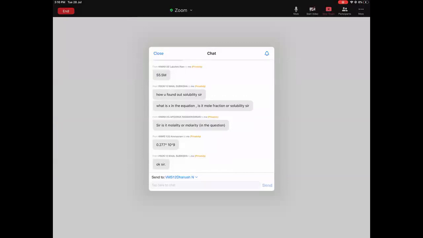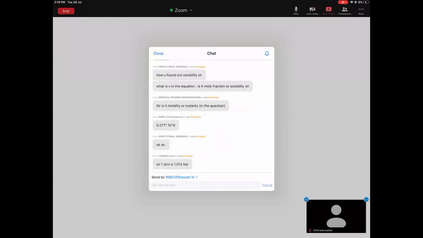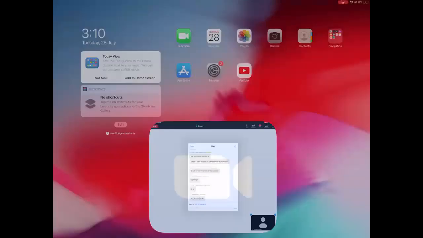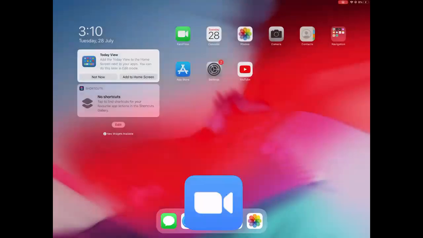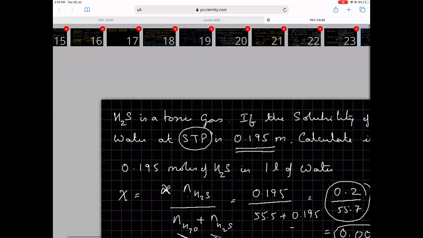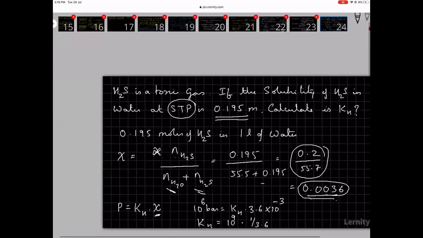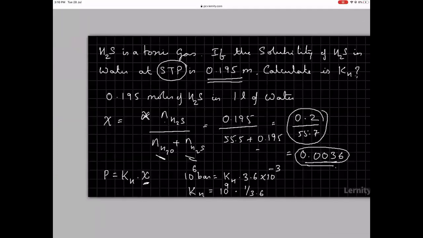Molarity is given to you. Yes, 1 atmosphere is 1.013 bar. I've just taken it as approximately 1. Don't worry about this number, they will tell you that number in the exam.